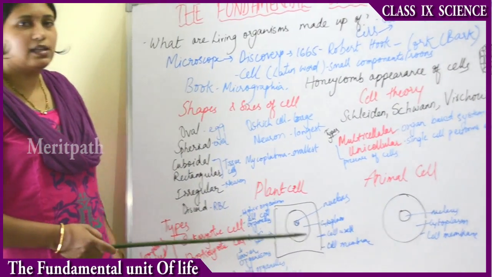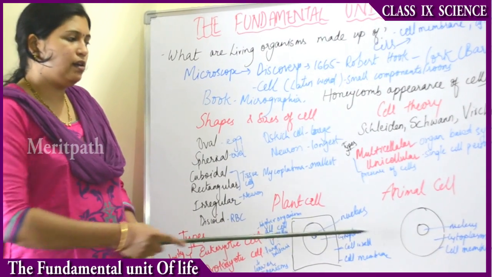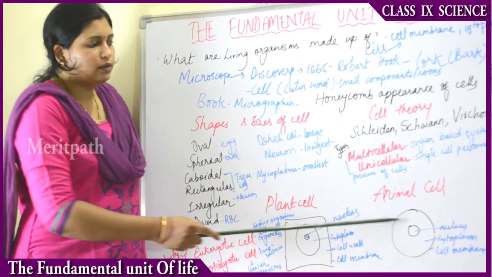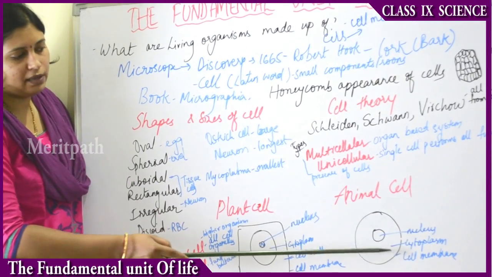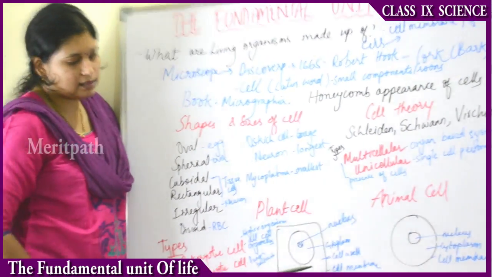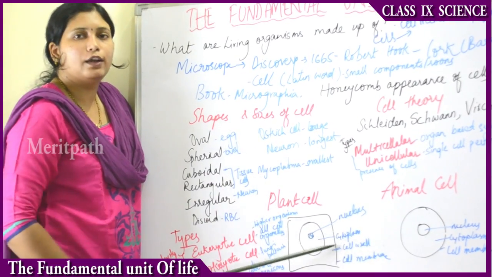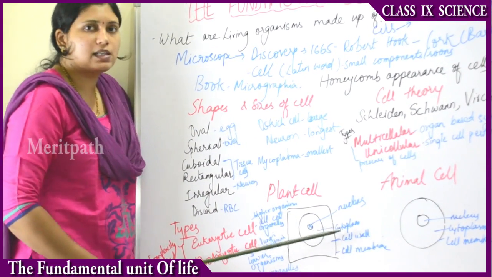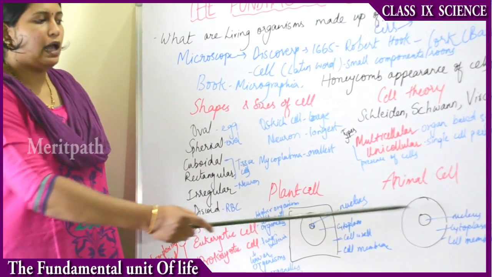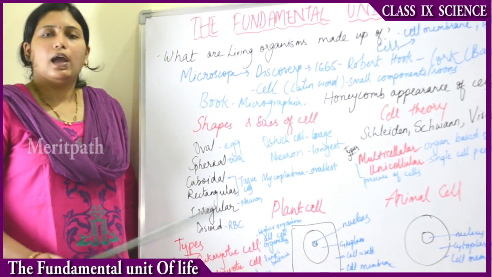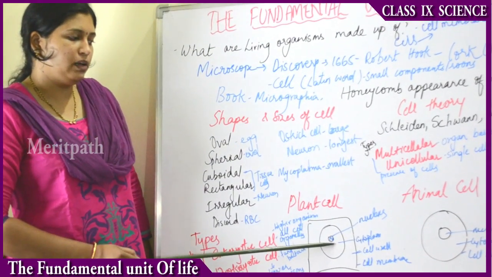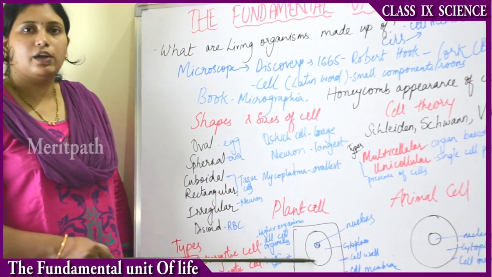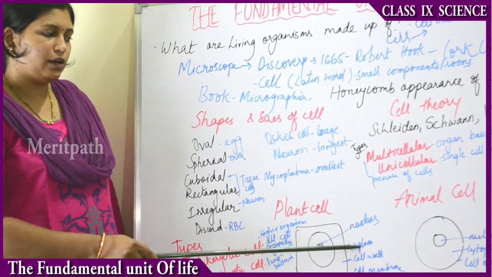Then cells are always of two types, plant cell and animal cell. The animal cell has a nucleus in the middle, it has cytoplasm, it has a cell membrane, but it lacks the cell wall. So that is the only different feature between plant cell and animal cell. Plant cells have cell walls, animal cells do not have cell walls, and human cells also do not have cell walls. So the plant cell consists of a middle nucleus. The nucleus is surrounded by a thin fluid-like material called cytoplasm.